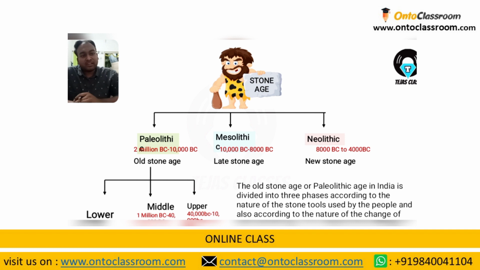What is written in the statement: the Old Stone Age or Paleolithic age in India is divided into three phases according to the nature of the stone tools used. Nature of the stone tools used, very important, guys, please stress on this. This is basically based on the tools used by man. Our ancient history is divided and dependent on this. If you know how the ancient man lived and survived, that is only ancient history, nothing more than this. Very interesting.